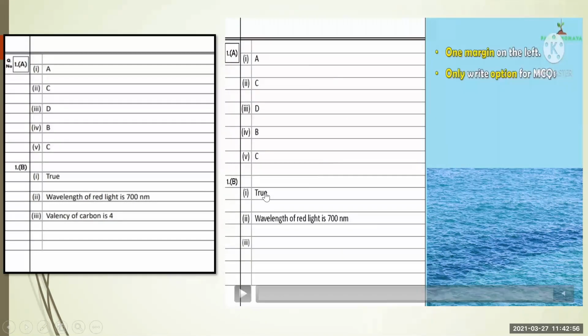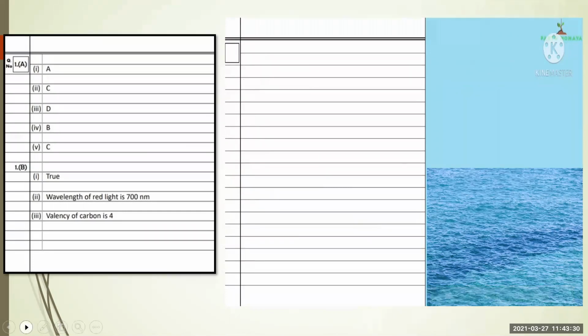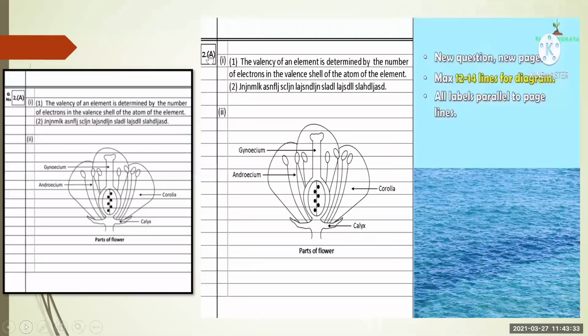And for question number 1B, where you have to write only the options, you should write the correct numbering. Okay, got this? Means how you are going to write down your answer paper: you have to give one margin at the left and place the correct numbering. For MCQs, only the correct options you will write. And for question number 1B, whatever question is asked, only the answers you will write down. Okay, got this much? Moving to the next: how to draw a diagram and how to start a new question on a new page. See here.